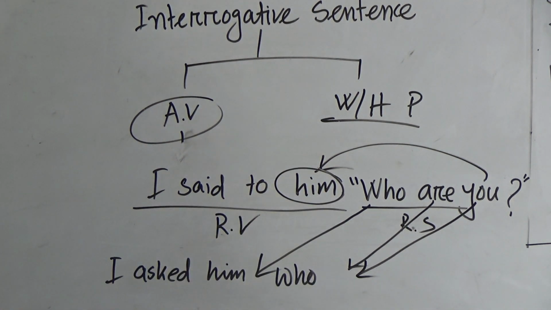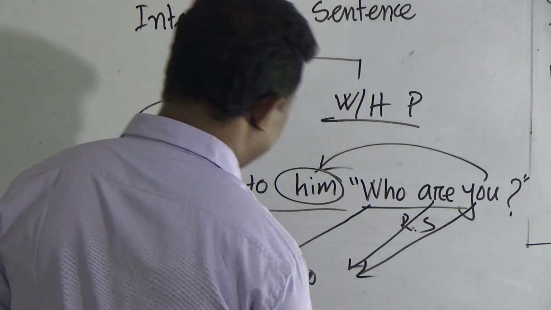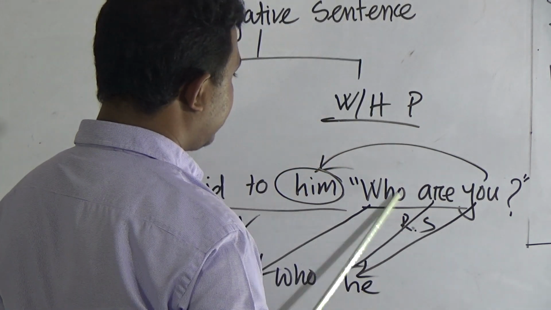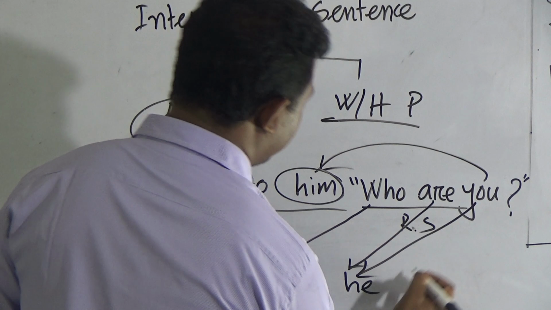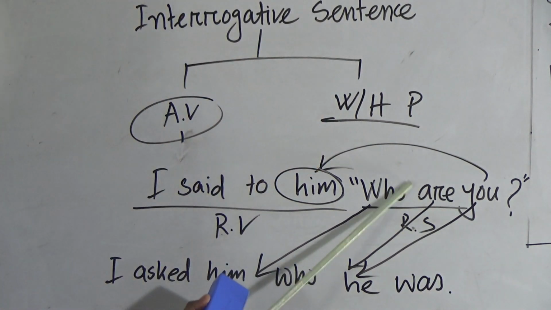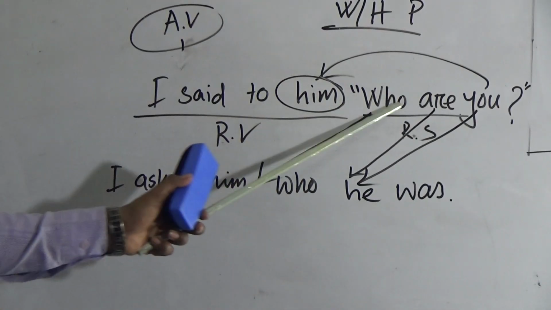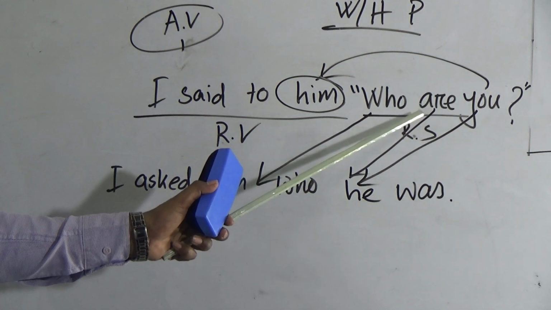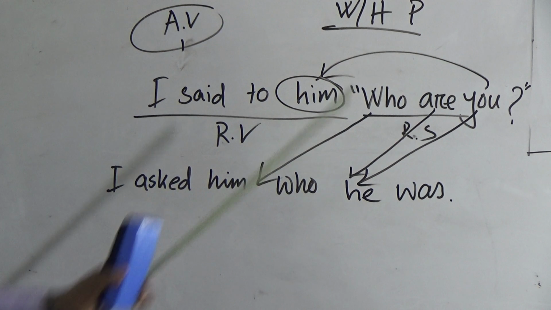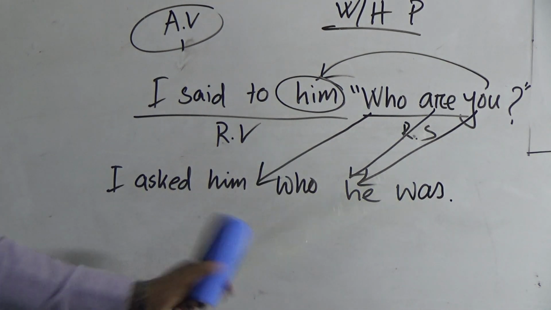Him's subjective form is he: he, him, his. So, who he. Then we have to give the auxiliary verb. Are's past form would be was, because are is the present indefinite tense's auxiliary verb. So it would be "who he was."